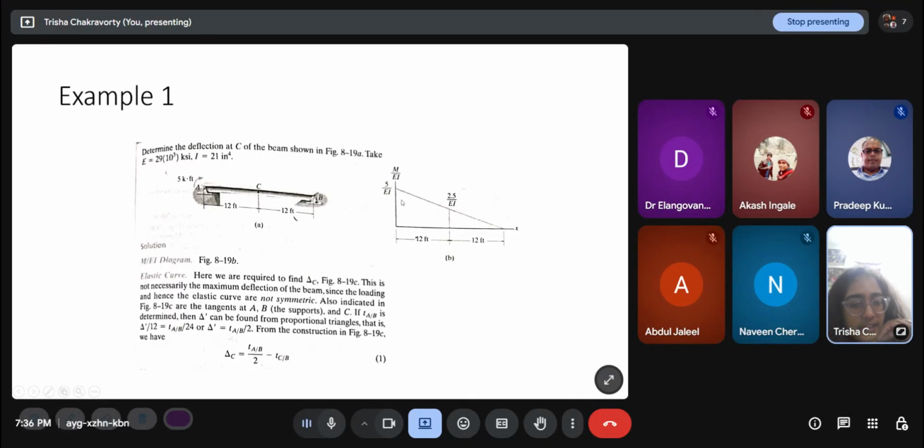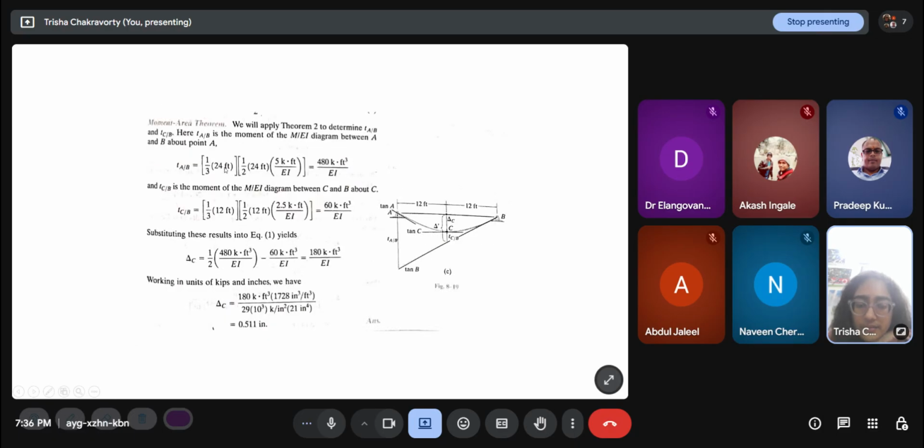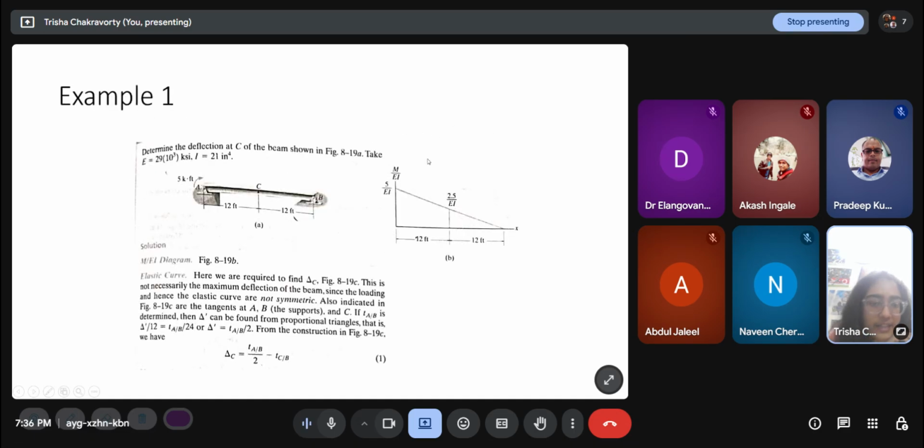So now I need the moment of this triangle about point A. The area under the curve is half into 5 by EI into 24. To find the moment, we have to multiply the area by the centroidal distance.